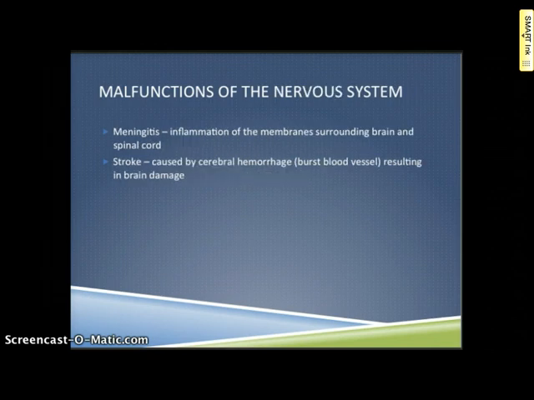Some malfunctions of the nervous system include meningitis. This is inflammation of the membranes surrounding the brain and the spinal cord. A stroke. This is caused by a cerebral hemorrhage, which basically means hemorrhage means the bleeding, cerebral referring to the brain. So some sort of bleeding in the brain resulting in brain damage. And strokes, it's very important that anybody experiencing a stroke gets medical care immediately because some of the damage is reversible if immediately addressed.